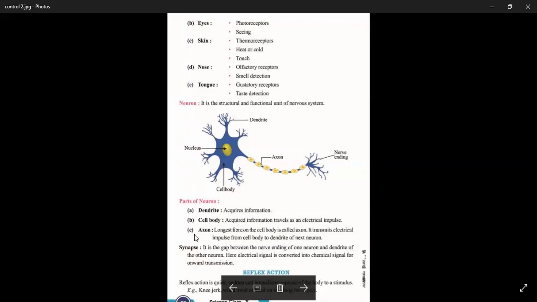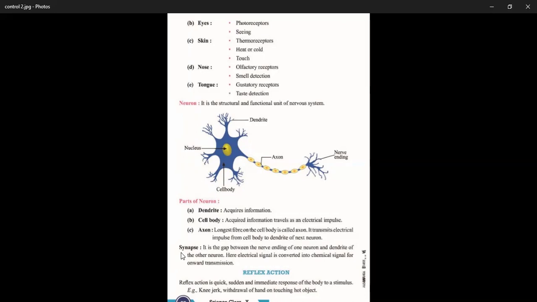An axon is the longest fiber of the cell body. It transmits electrical impulses from the cell body to the dendrite of the next neuron. Here, what is a synapse? Synapse is a gap between the nerve ending of one neuron and the dendrite of another neuron. Here the electrical signal is converted into chemical signals for the onward transmission.